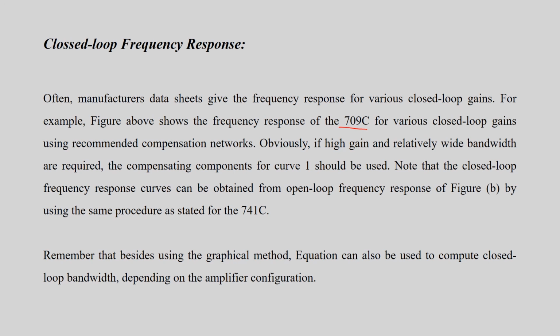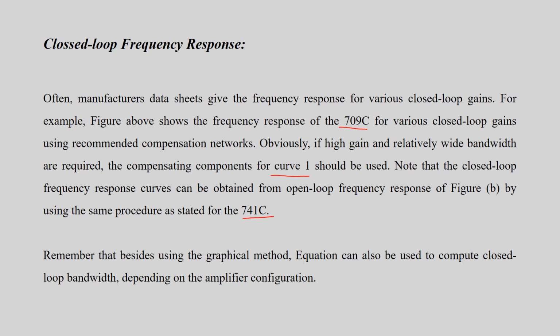If high gain and relatively wide bandwidth are required, the compensating components of curve 1 could be used. Note that the closed loop frequency response can be obtained from the open loop frequency response by using the same procedure as stated for 741C.